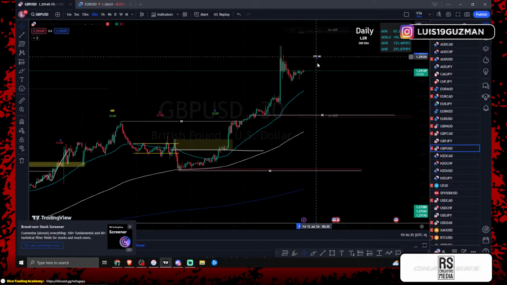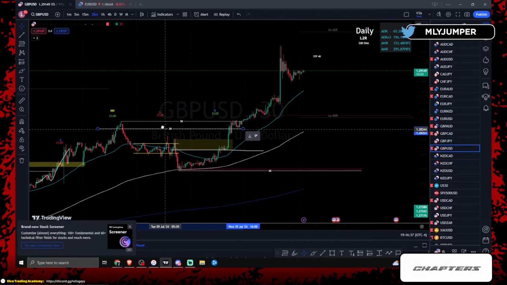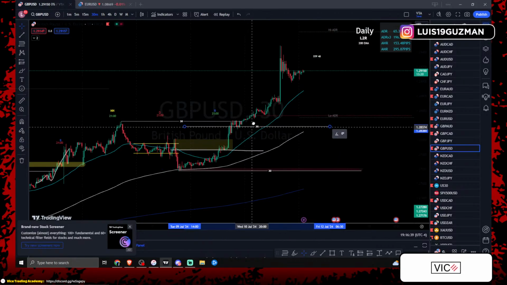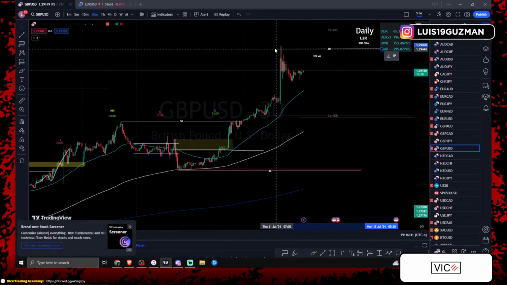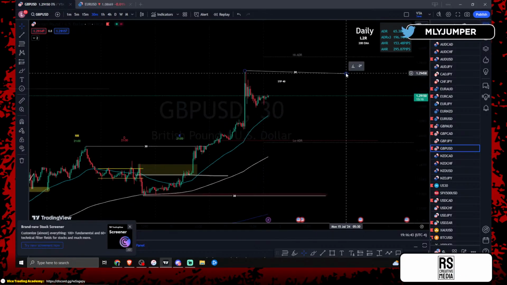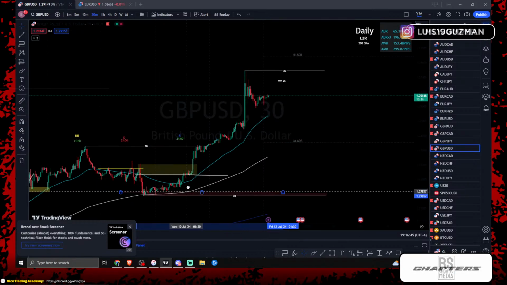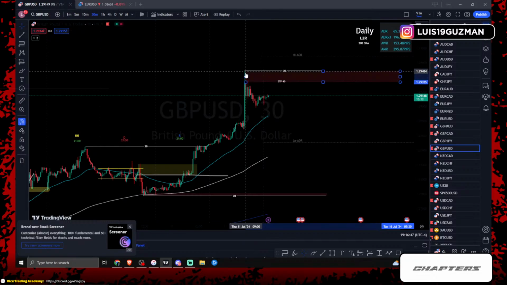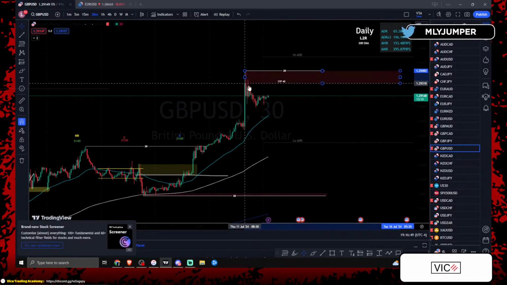GU, very similar to EU, right? We had higher high, higher low. Price then made all of this higher high. So we know that we're trading now between this high and these lows down here.